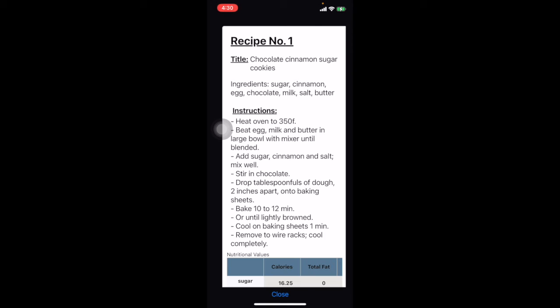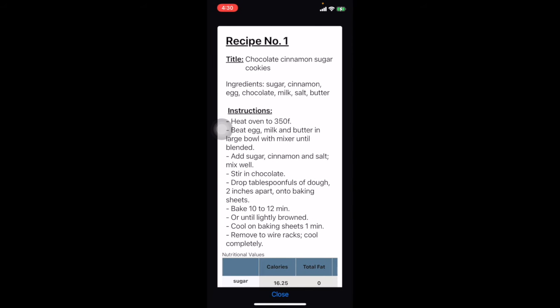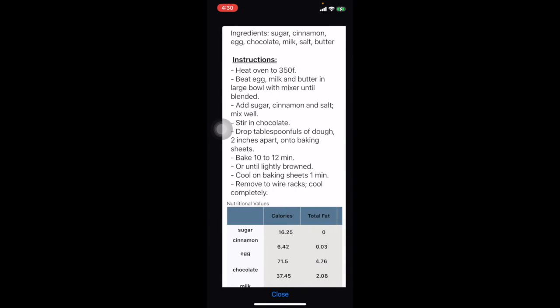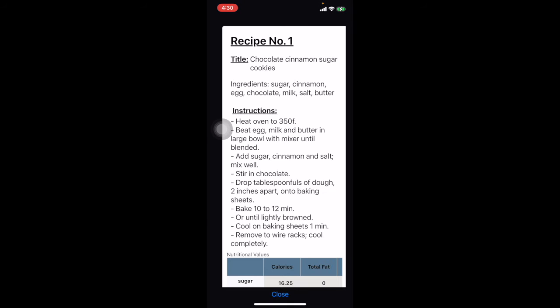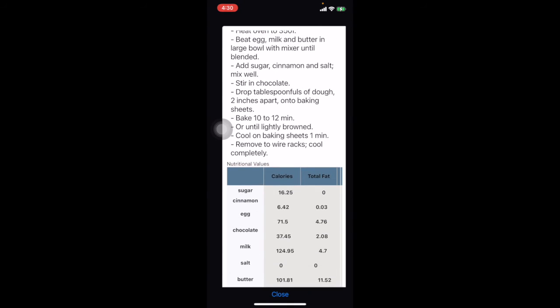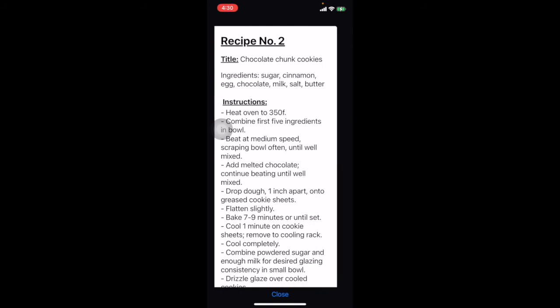So we have got back our results. In total we have got 4 recipes back. So this is the title, ingredients, the instructions, and the nutritional value.